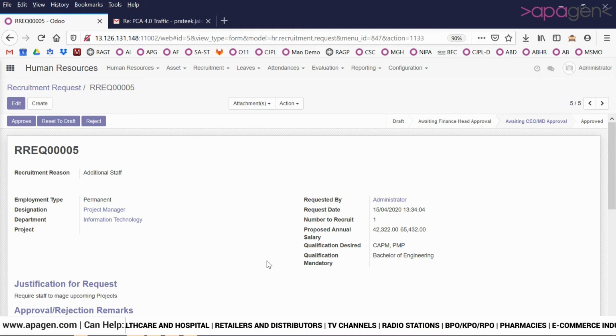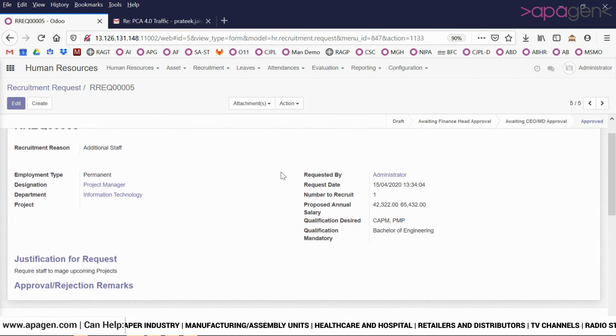If the request requires to be changed, then the change can be done by raising a request to reset to draft. After I click on approve the request, the system automatically intimates the HR department that a recruitment request has been raised and they are now supposed to do a hiring of so and so designation and the number of people. After the hiring has been done and denoted, all these requests will now be marked as done automatically. So this is the recruitment request module. Thank you very much.